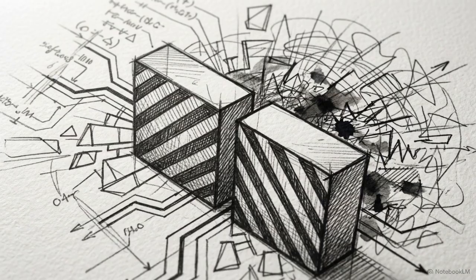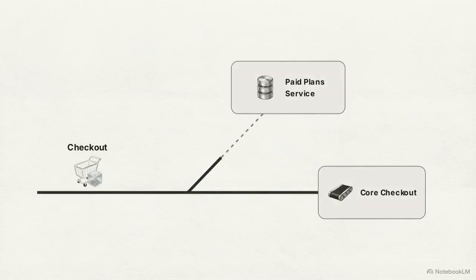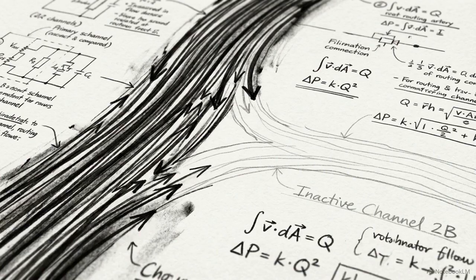We can minimize the blast radius even further by limiting invocation. The code must be conditionally structured so it only reaches out to the paid plan service if the product actually carries a paid plan flag. We do not send unnecessary traffic across the network.